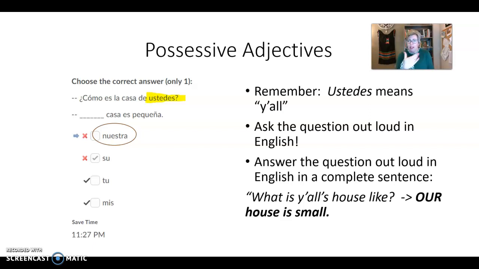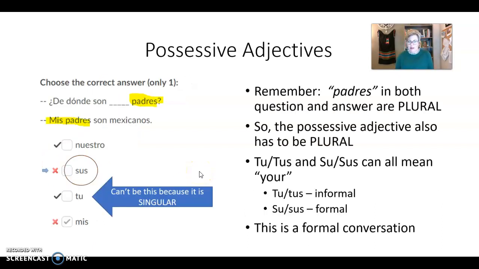Maybe in class we have Billy and Jane, and they're brother and sister, or husband and wife, whatever. They live in the same house. I say, what is y'all's house like? They're going to say, well, our house is small, because it's plural. I asked in the plural, y'all. They have to answer in the plural, our. Okay, and nuestra means our. All right, same thing here, possessive adjectives.